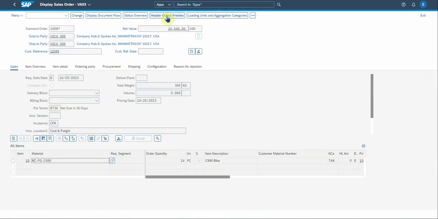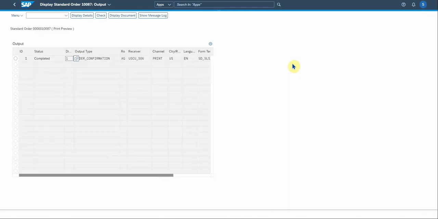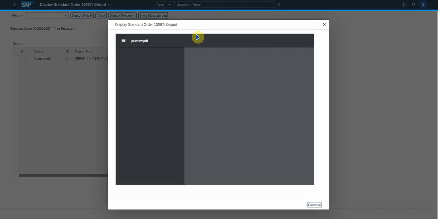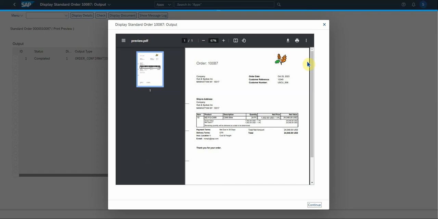We go to the header output preview. There's your output condition record. You select display document. There's your document, which you then can download, or you can print directly to your printer, should you wish to do that.